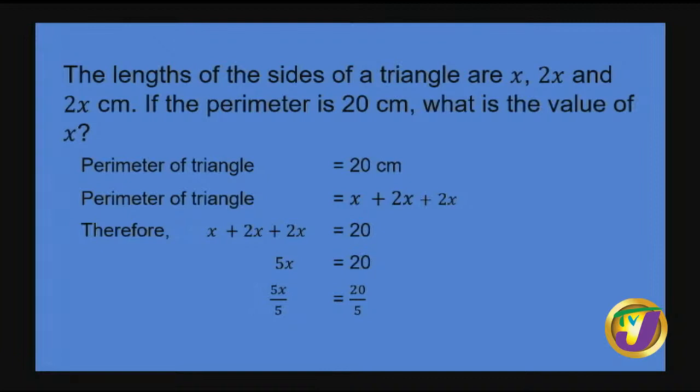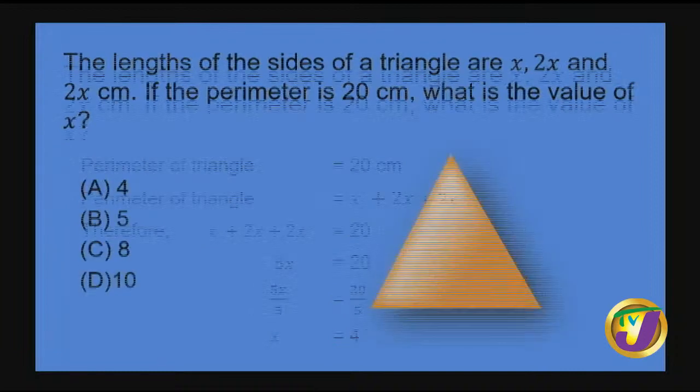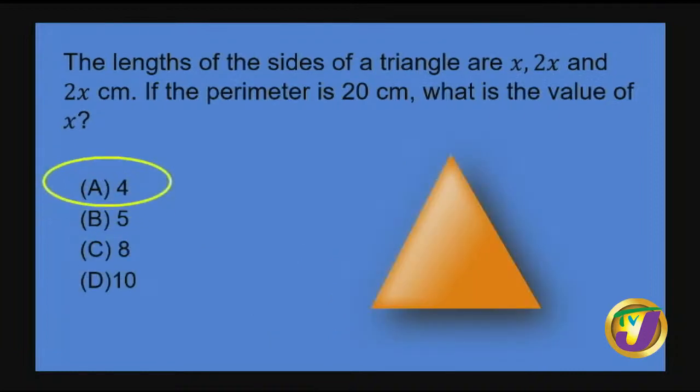Oh, so we're not finished? No, we're not. Okay, so let's simplify this. Let's find the value of x by undoing that 5x by dividing by 5. So we're going to divide both sides by 5. Right. When we divide both sides by 5, we arrive at x is equal to 4 centimeters. So our x here would have been 4 centimeters.